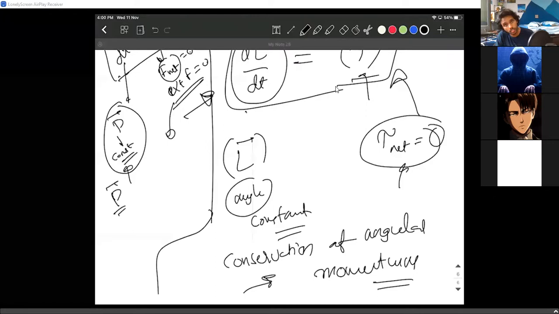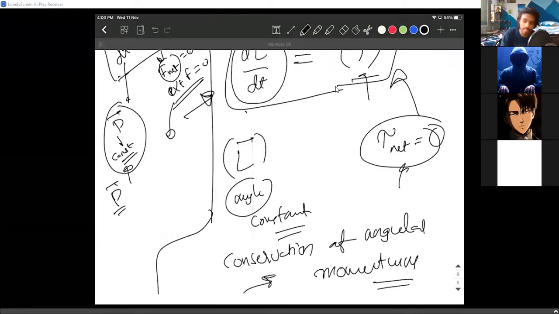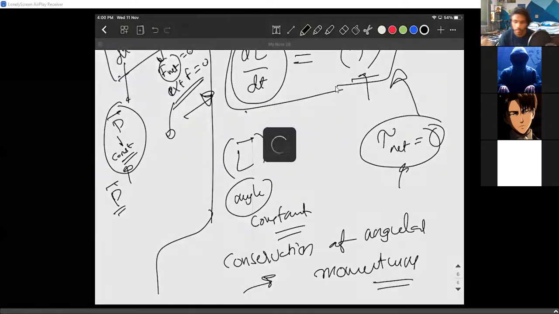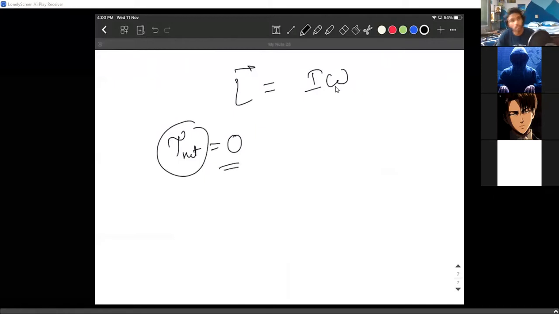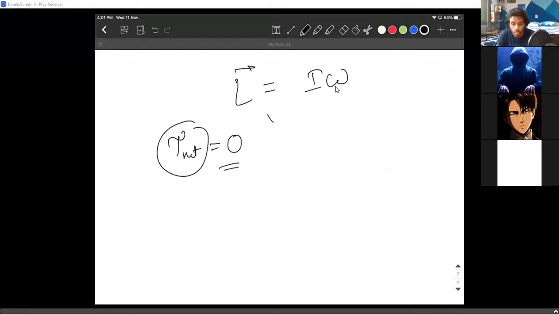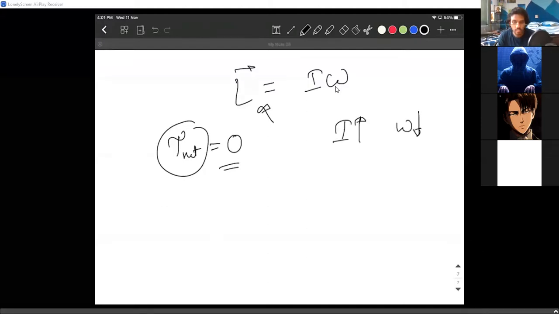Whenever there is no external force, the momentum of the system must remain constant. And this is where I'm bringing this idea. Clearly observe this: L bar is nothing but I omega. Let us say there is no external torque on the system. The angular momentum has to remain constant. So if only I increases, omega decreases. If only I decreases, omega increases.